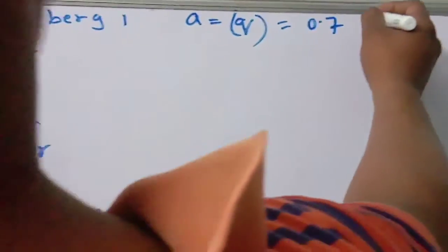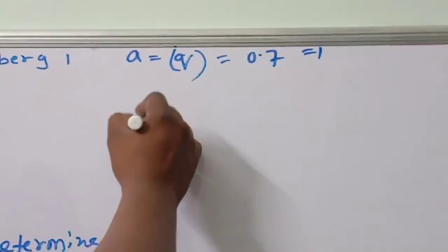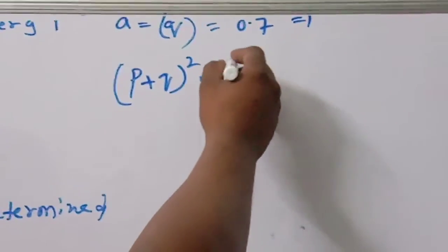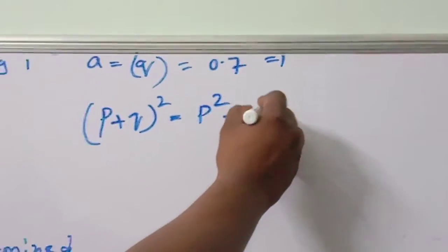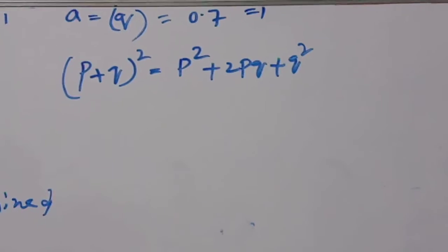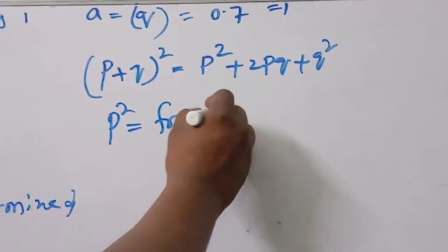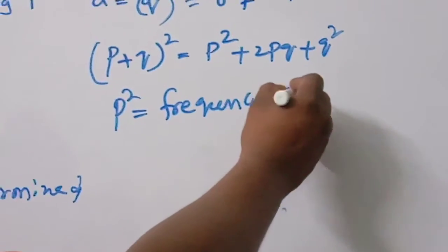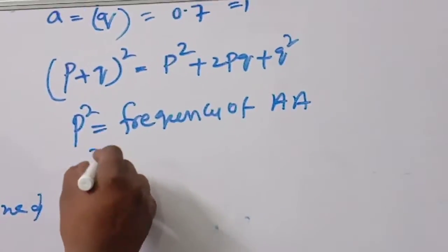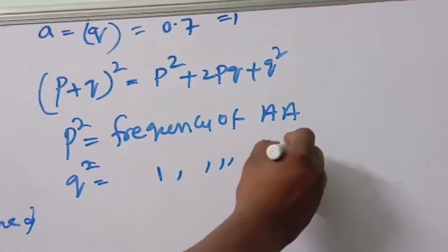These all are equal to which one? One. How can you say now? You see, (p + q)² is equal to p² + 2pq + q². So what will happen? p² is called the frequency of AA. Next, q² is called the frequency of aa.